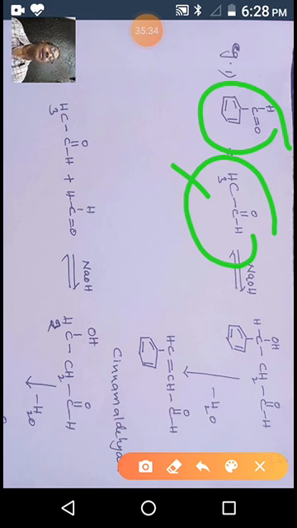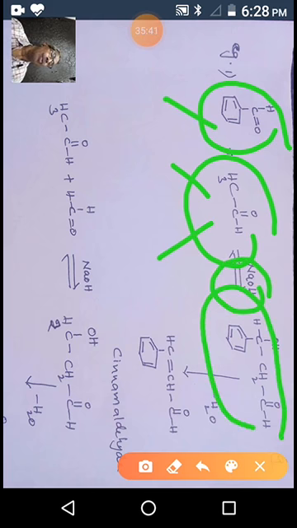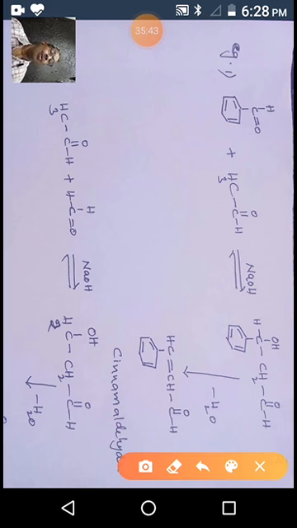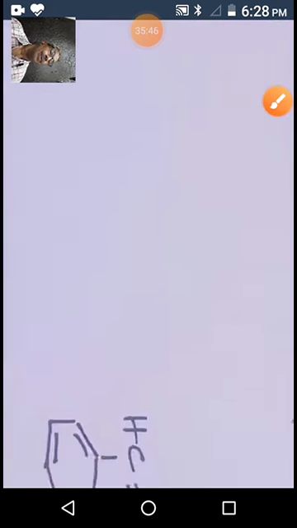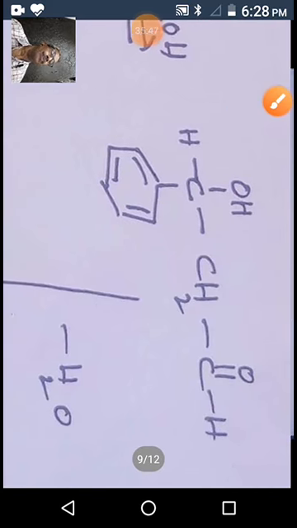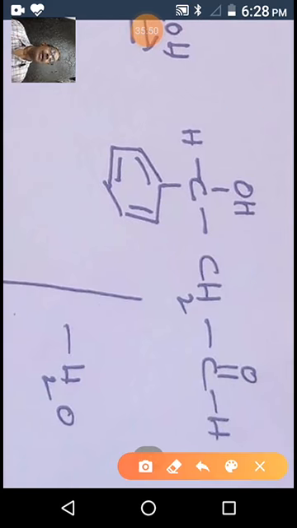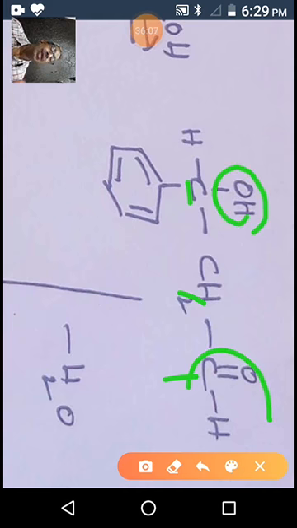This is one example. The reaction between benzaldehyde and acetaldehyde in presence of base gives this product. What is the name of the compound? This is the product of the reaction between acetaldehyde and benzaldehyde. The name is: 3 means propanal, propanaldehyde, and at the 3rd place a hydroxy and phenyl group is there.